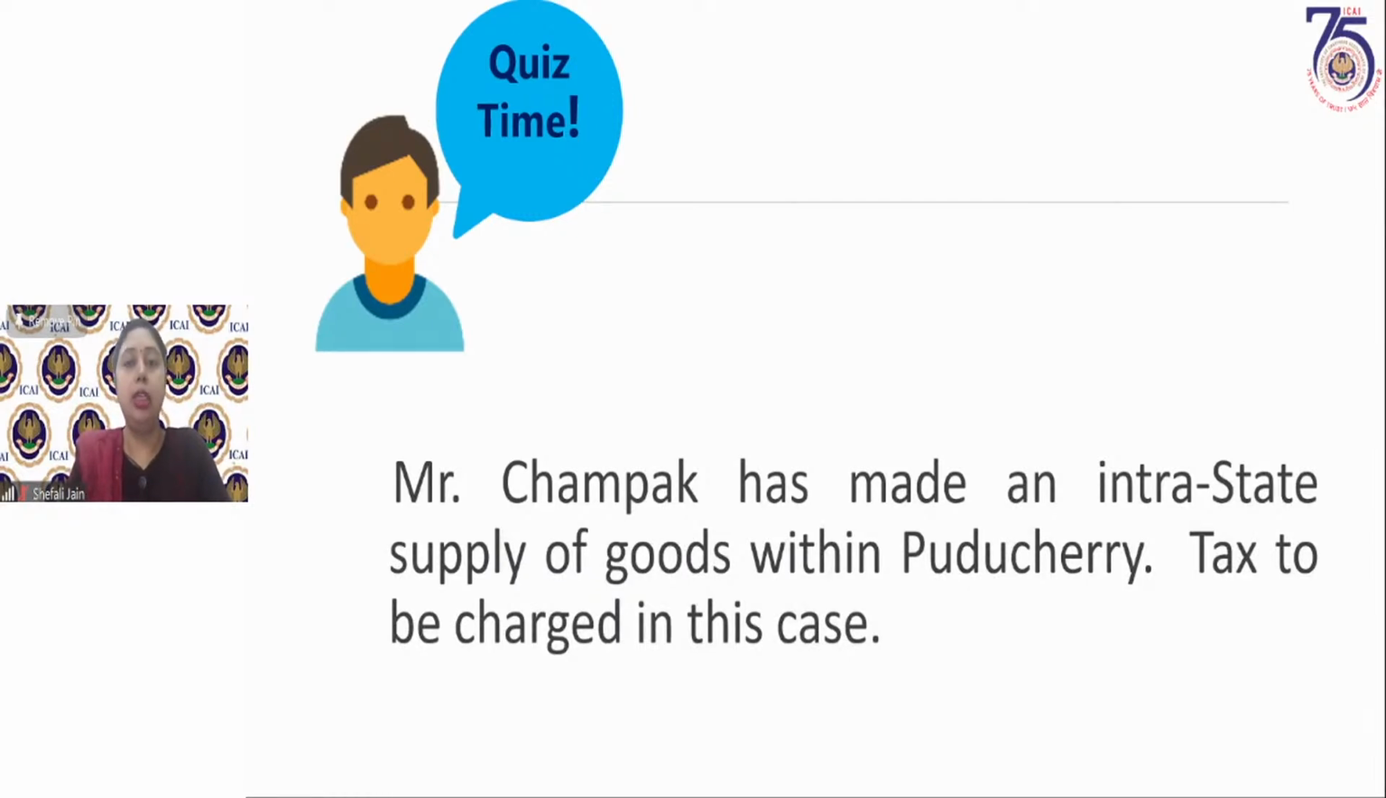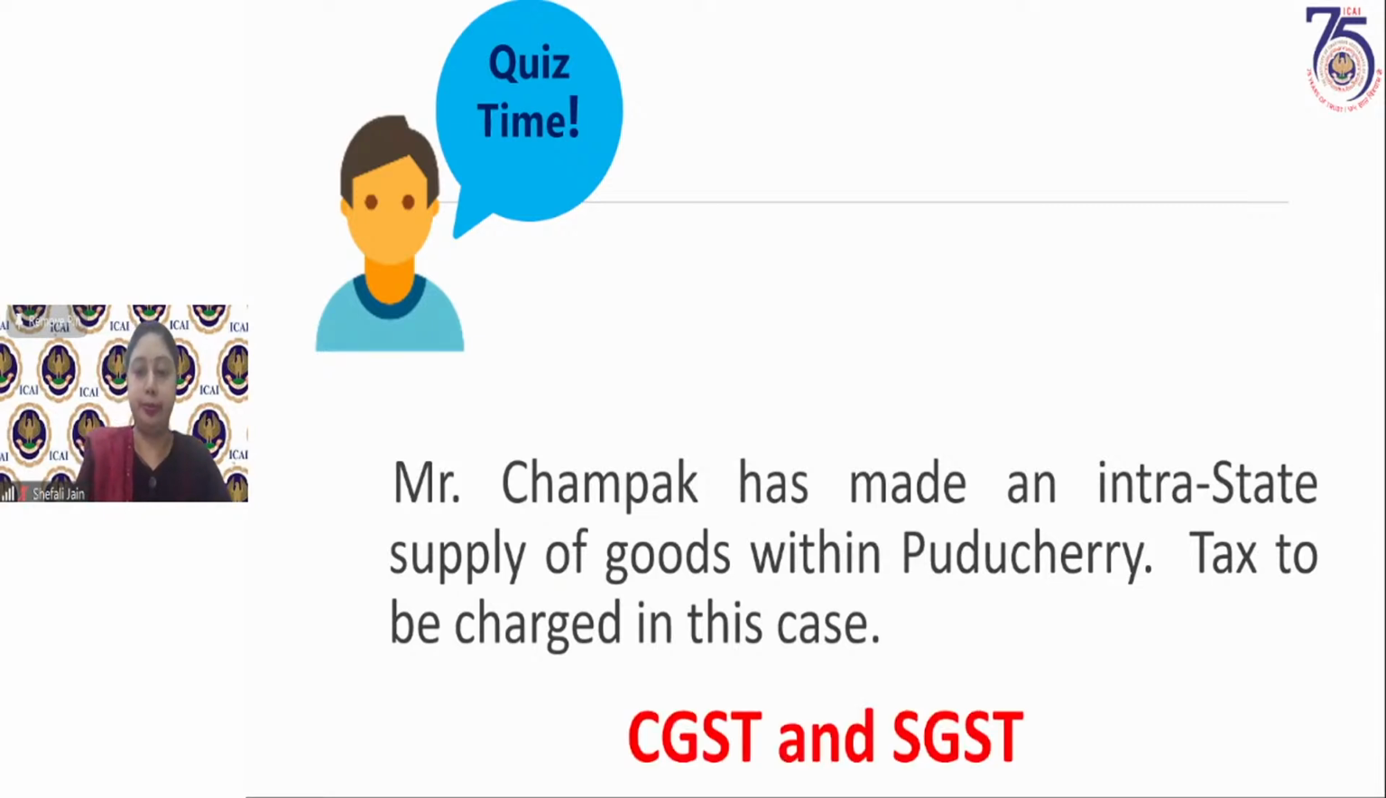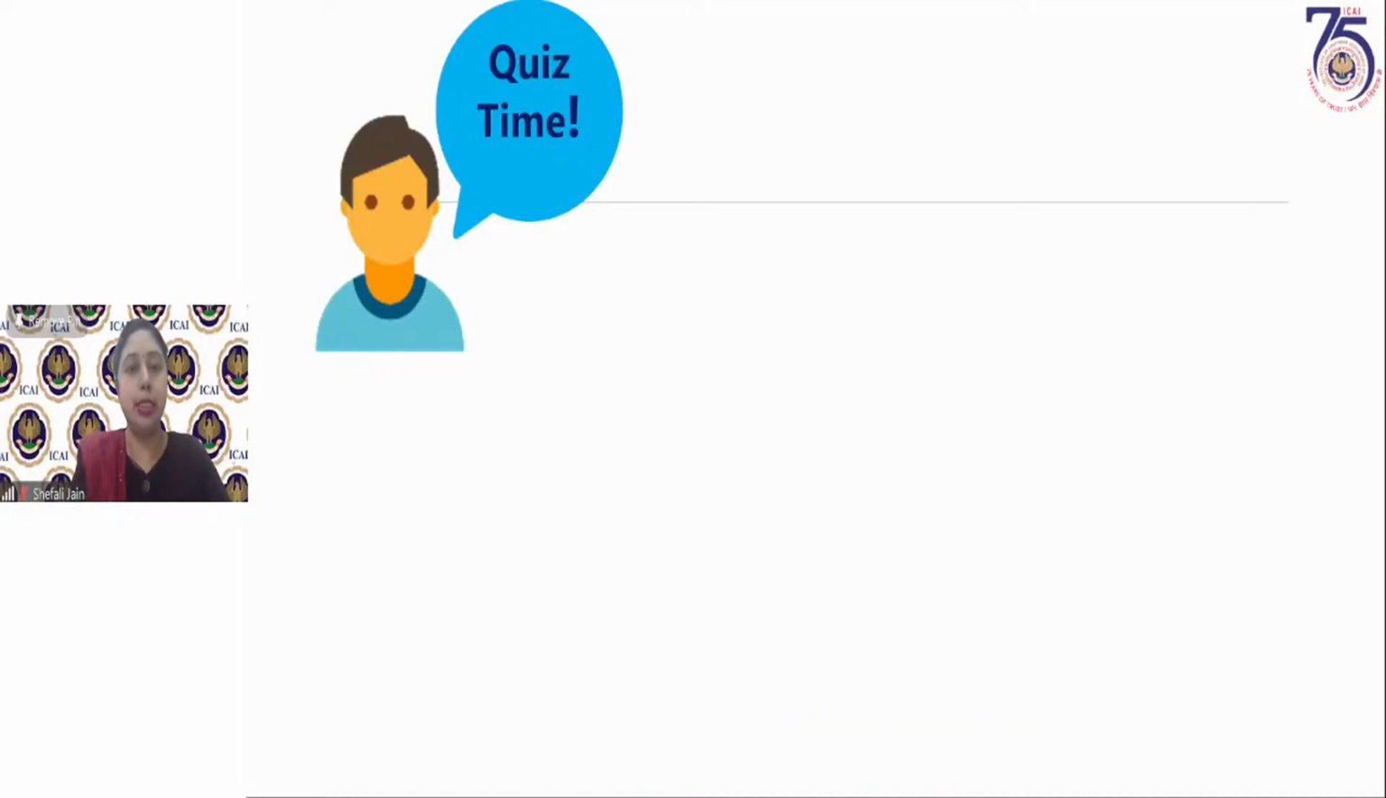Why? Because Puducherry is a union territory, but it has its own legislature. So if you remember when we discussed that if a union territory has its own legislature, under GST law, it comes within the definition of state only. So a union territory with legislature is a state. SGST plus CGST will be charged. UTGST will not be charged. If it is a union territory which does not have its legislature, where the governor is the head, then in that case UTGST will be charged. But those union territories which have their own legislature will be charged SGST plus CGST. So the tax would be charged as CGST and SGST.